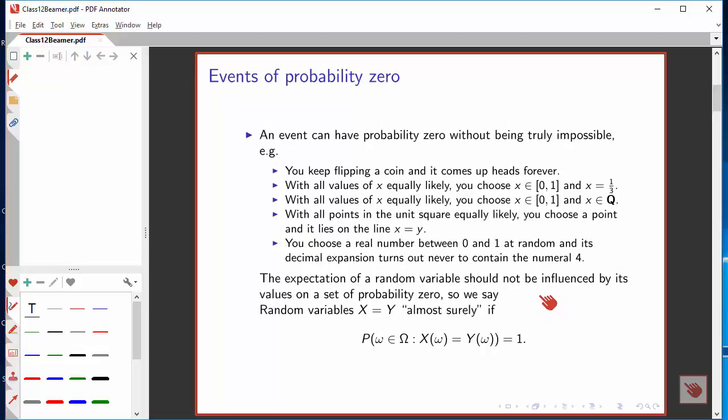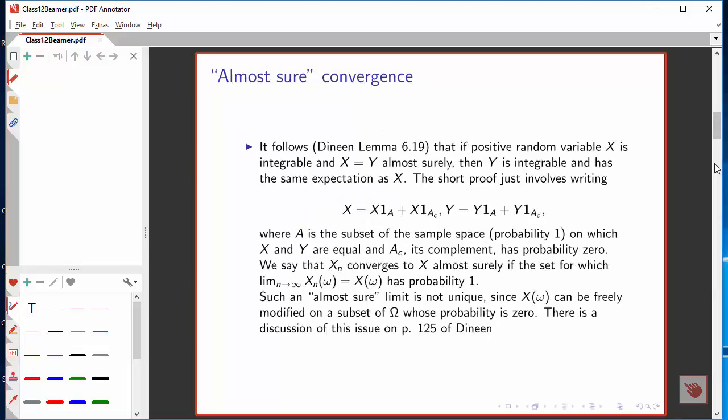Now, the expectation of a random variable shouldn't be influenced by its behavior on a set with probability 0, and so we're going to introduce the phrase almost surely. Two random variables are equal almost surely if the set on which they agree has probability 1, i.e. if the set on which they disagree has probability 0.